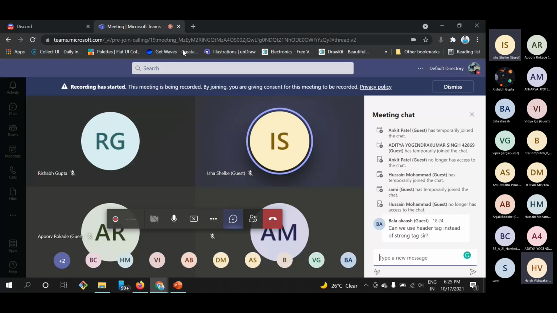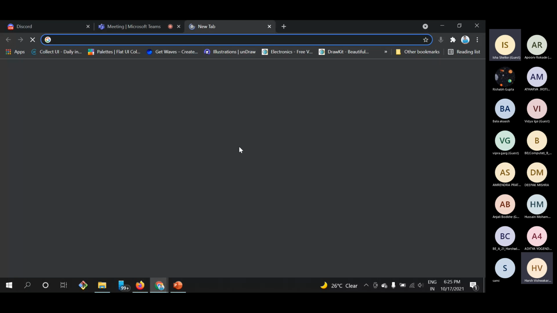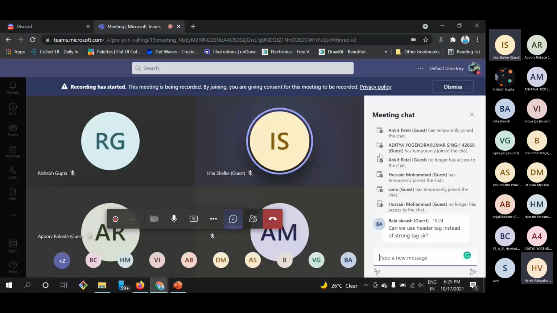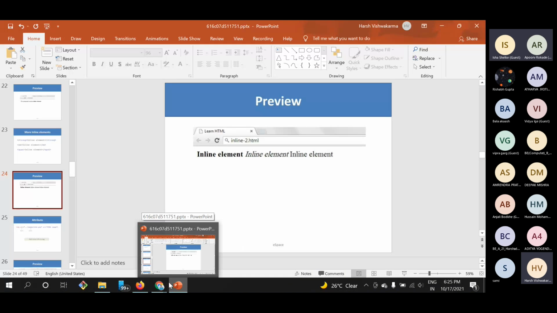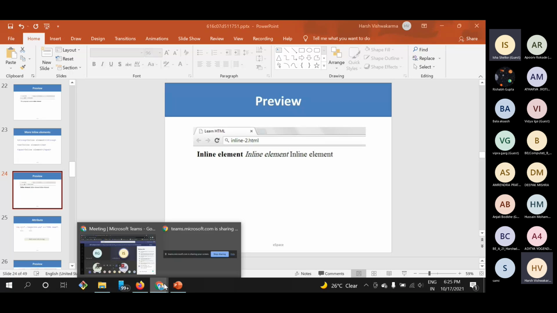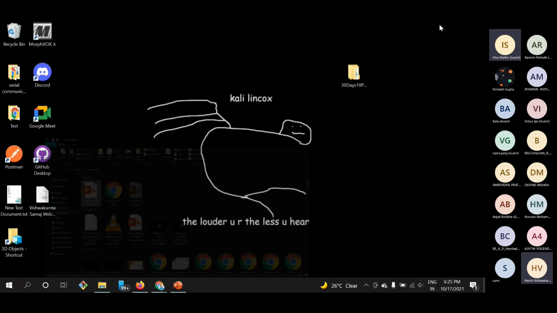I just want to know, shall I change this session into a code along session? Instead of displaying these images, I will be writing code. So yes, sir, we will be having some. Okay, so let me just change it.